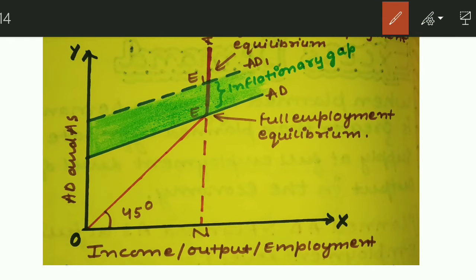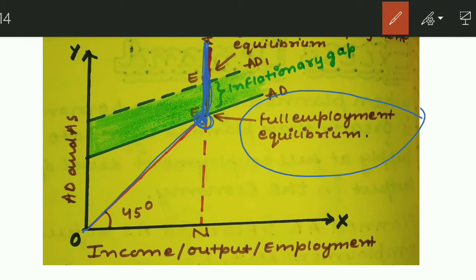All right, while drawing the diagram, please be very careful. Draw your aggregate supply curve firstly at an angle of 45 degrees, and after that draw it like a straight line to show that after a particular point the resources have been fully utilized. So the supply curve is perfectly inelastic, because the supply cannot increase further, since resources of the economy are fully utilized at full employment equilibrium.